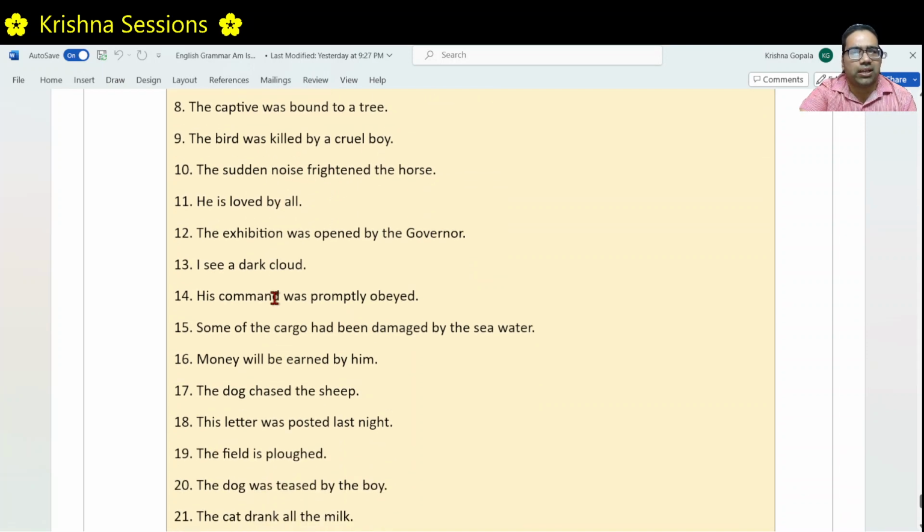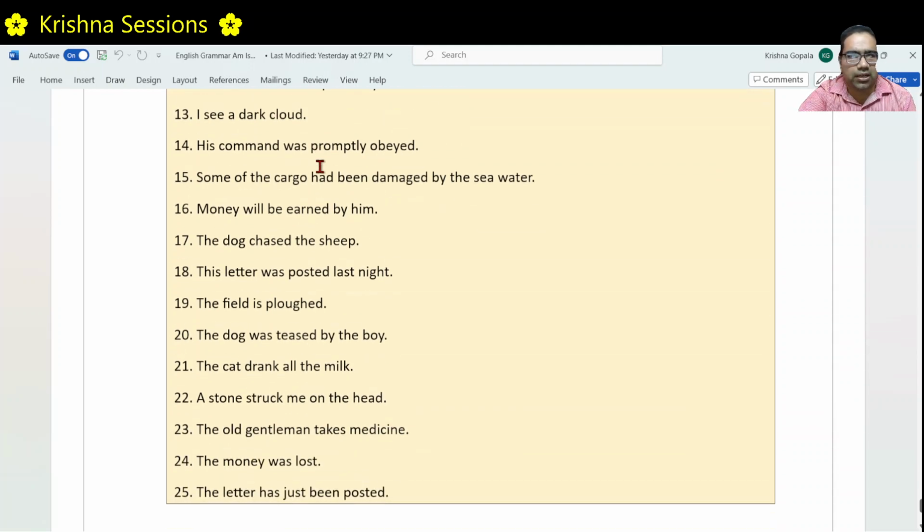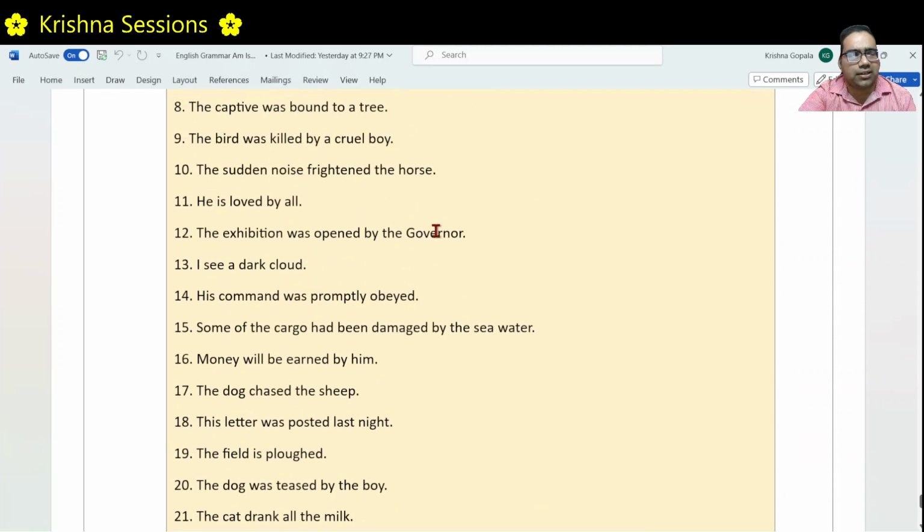He is loved by all. The sentence is about he. He is the subject, but he is not doing any action. Rather, all are doing this action. People are doing this action of loving him. That's why he is receiving the action. The subject is receiving the action. That's why this is in passive voice. The exhibition was opened by the governor.